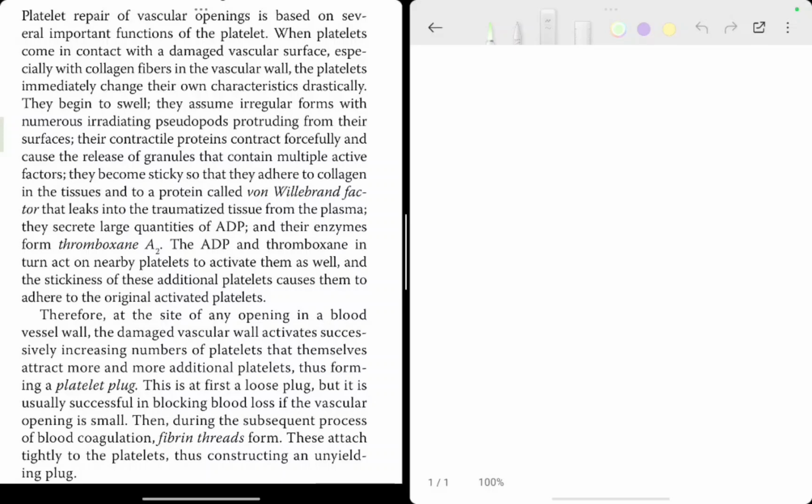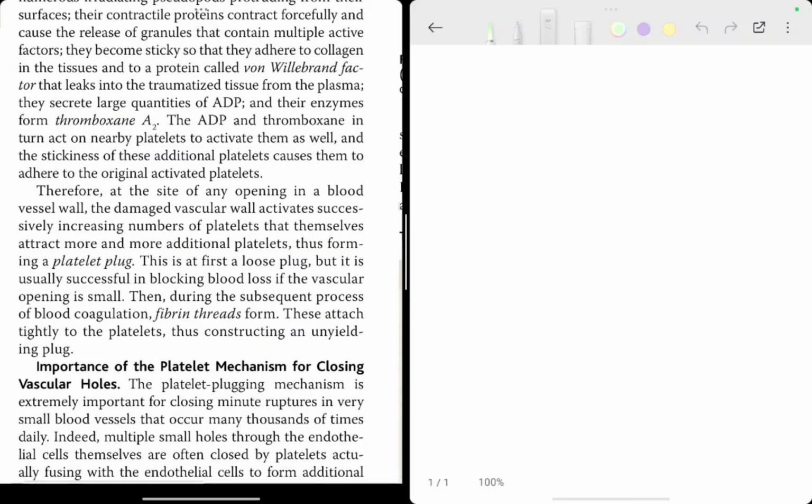They become sticky and they adhere to collagen in the tissues and to the protein called von Willebrand factor that leaks into the traumatized tissue from the plasma. They secrete large quantities of ADP and their enzymes form thromboxane A2. The ADP and the thromboxane in turn act on nearby platelets to activate them as well, and the stickiness of these platelets causes them to adhere to the original activated platelets.